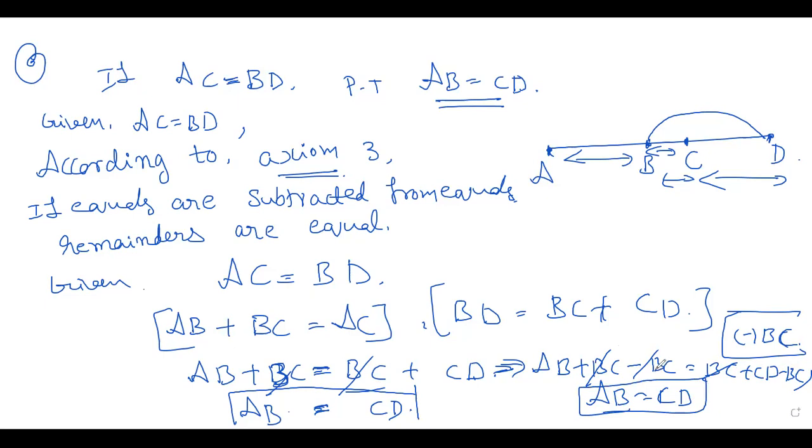Okay, here we are subtracting BC, and here also we are subtracting BC. When equals are subtracted from equals, then remainders are equal. See, AB is equal to CD. That is your sixth question.